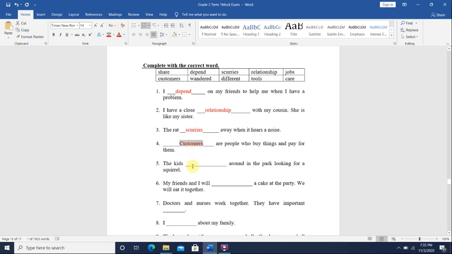Number 5. The kids blank around in the park looking for a squirrel. The kids blank around means they walk around in the park looking for a squirrel. That means wandered. The kids wandered around looking for a squirrel.